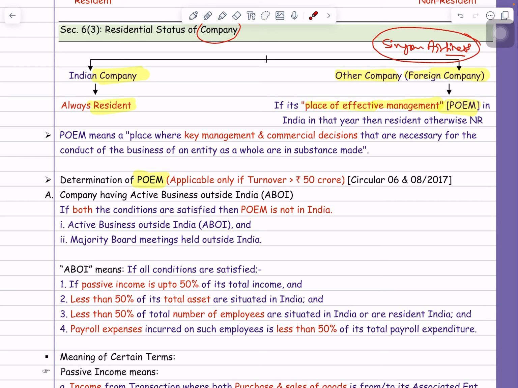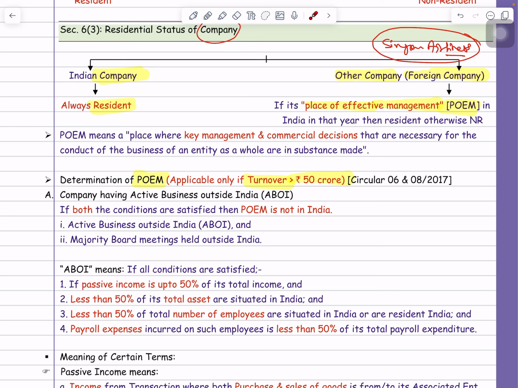For that purpose, our CBDT has issued Circular number 6 and Circular number 8 of 2017. And CBDT has given guidelines to determine the POEM. But guys, these POEM guidelines are applicable only if the turnover of that company in the current year is more than 50 crore. Now, your question will be, okay, sir, if turnover is not more than 50 crore, then that foreign company will be treated as non-resident directly. If turnover of that foreign company is only up to 50 crore, then that company will be treated as non-resident. But if turnover is more than 50 crore, then you have to check these POEM guidelines.